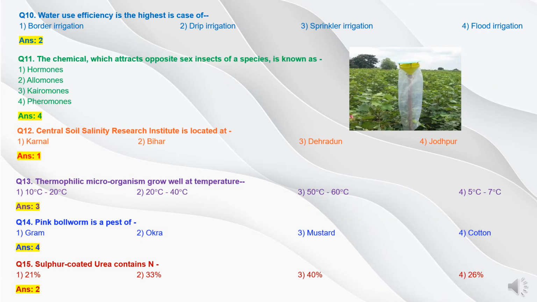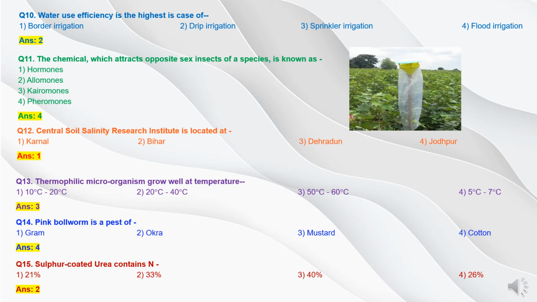Question 10. Water use efficiency is the highest in case of option 1 border irrigation, option 2 drip irrigation, option 3 sprinkler irrigation, and option 4 flood irrigation. First we have to understand the principles of all these irrigation methods.